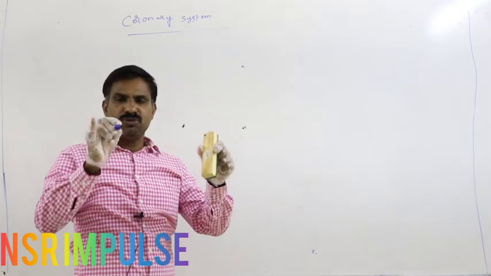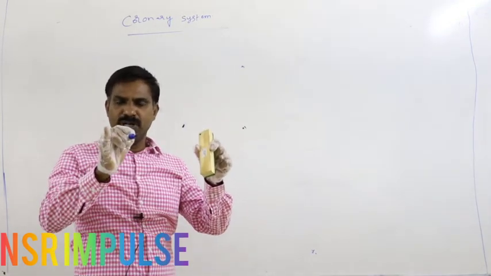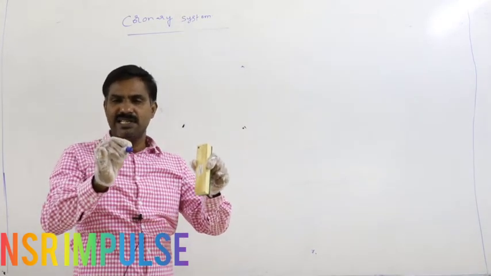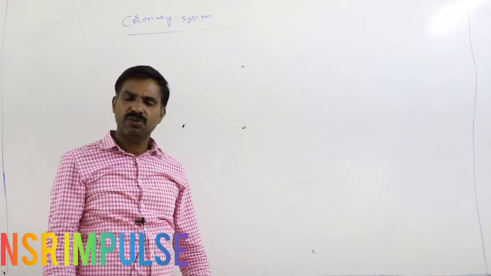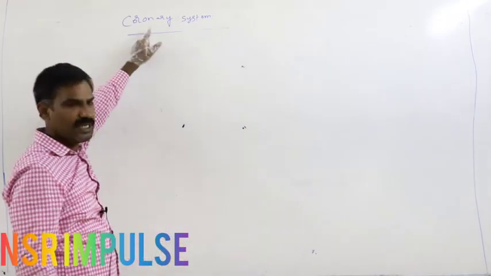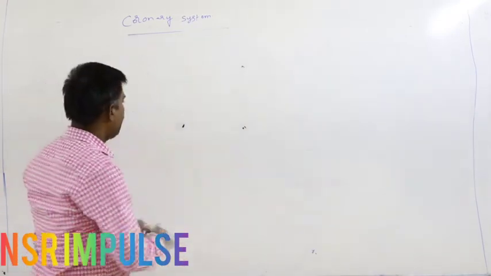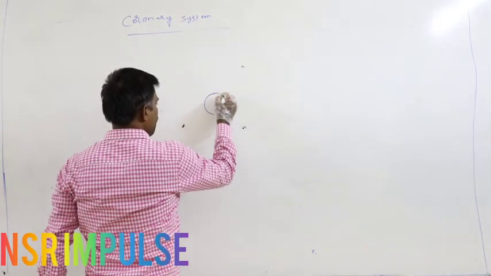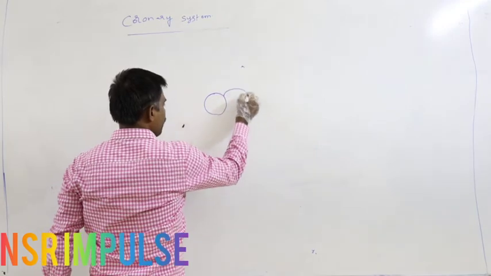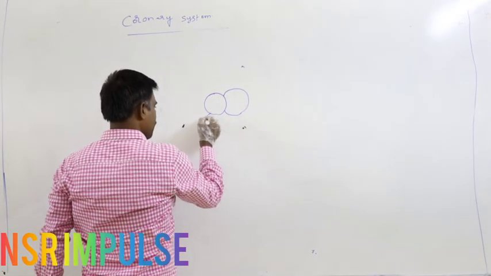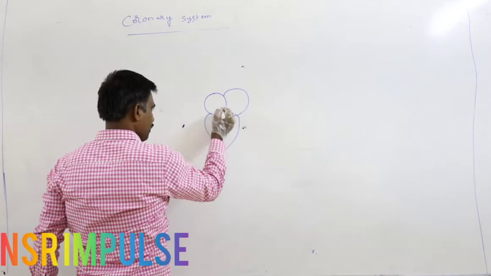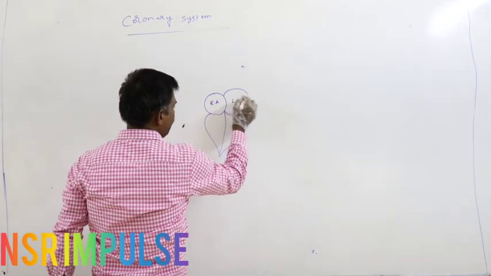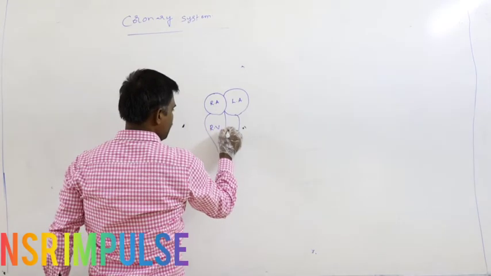The blood vessels which carry oxygenated blood to the heart wall, and the blood vessels which collect deoxygenated blood from the heart wall, together constitute this coronary system. Just assume these are the heart walls; this is the right atrium, this is the left atrium, this is the right ventricle, this is the left ventricle.